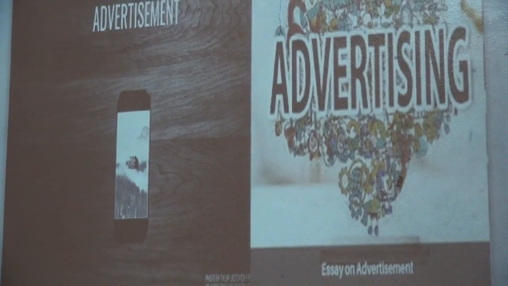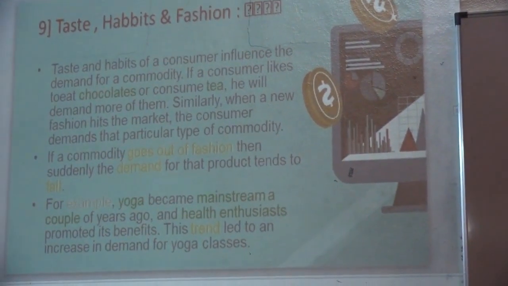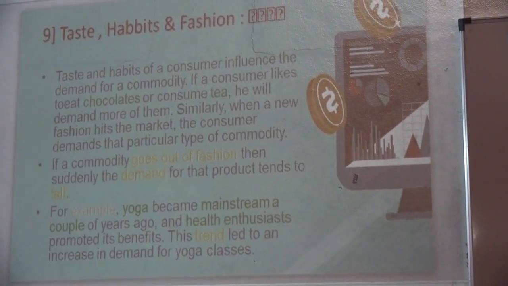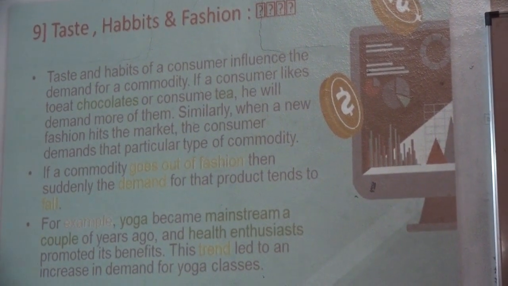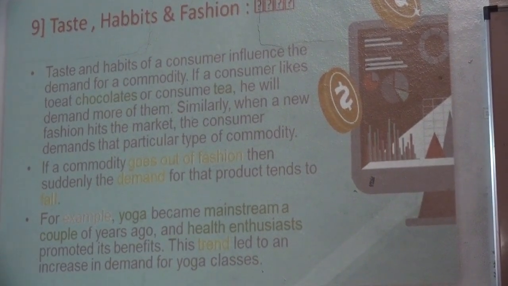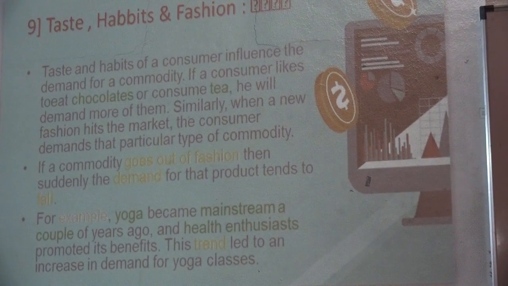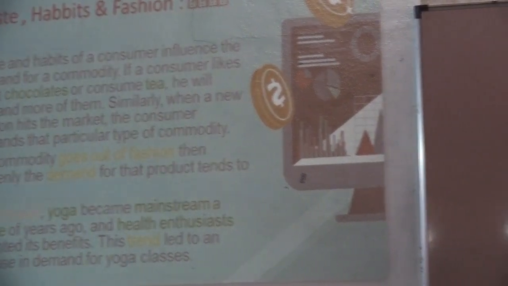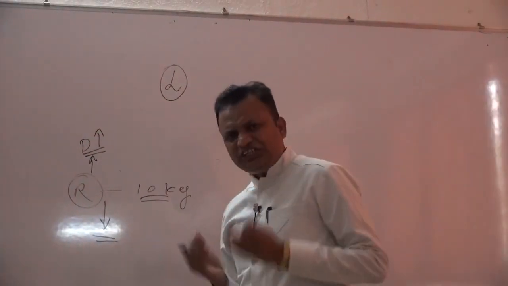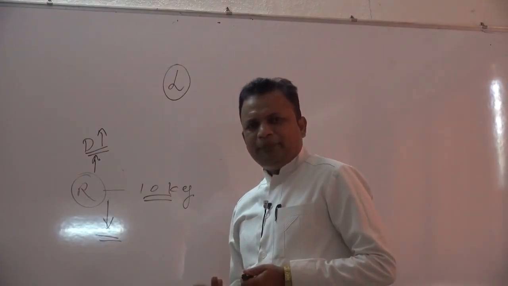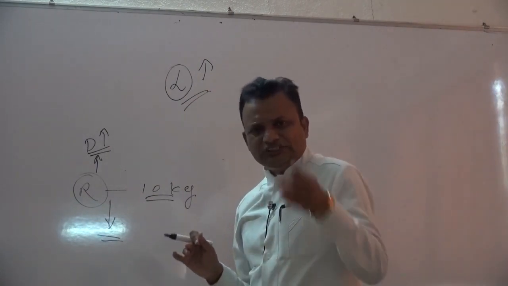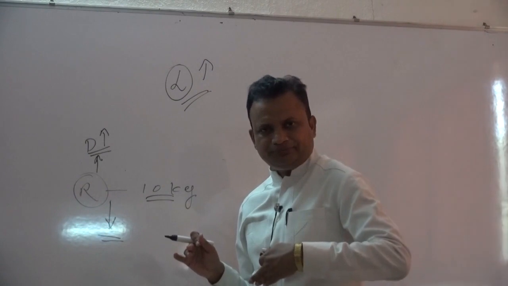Another factor which affects demand is taste, habits and fashion. If taste changes, this slide explains the same thing. If taste changes, demand for that particular commodity also changes. If a particular person wants to have that particular commodity, automatically demand for that particular product rises. For example, Lay's, Kurkure, we know that one. Lay's is the tastiest one. People definitely want to buy this product more. Why? Because taste induces them to buy many more units of the same product.